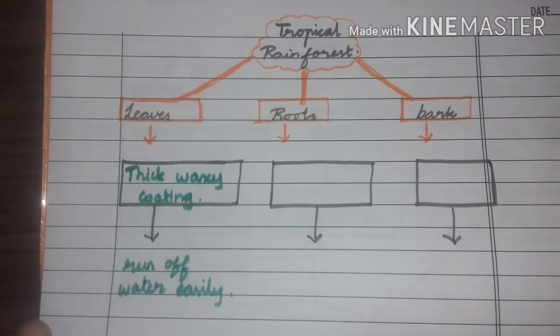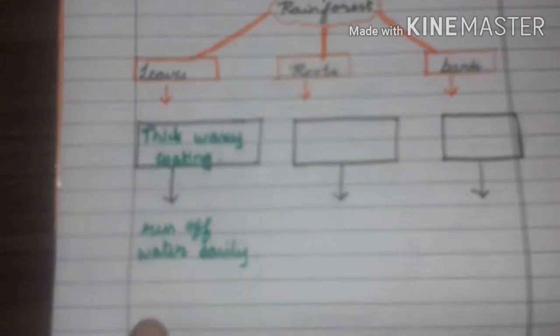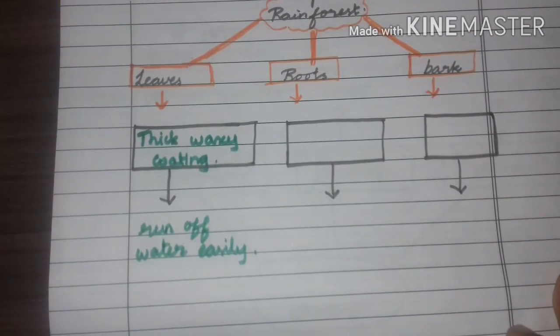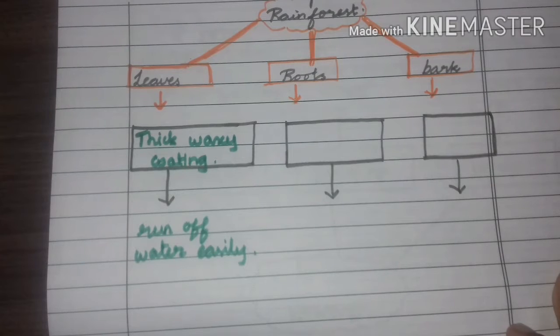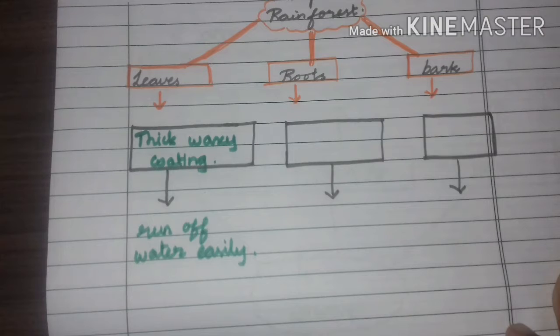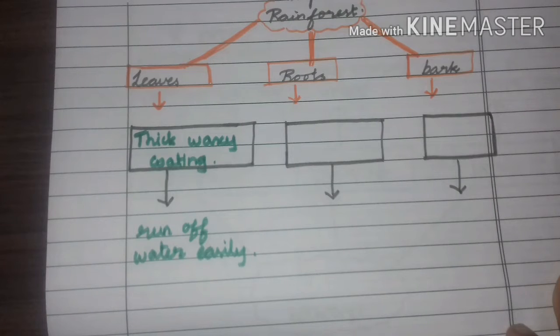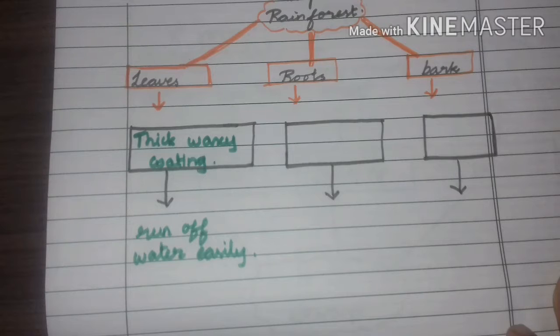So please imagine if the water does not run off easily, and they don't have a thick waxy coating. Then what would happen to the trees? The water stays on the leaves and it helps in the growth of bacteria and fungi.